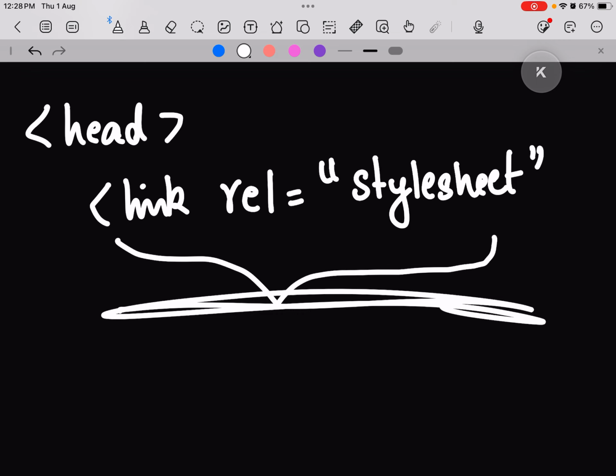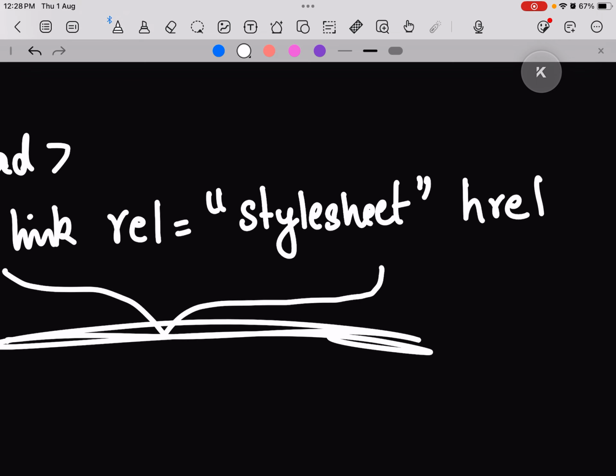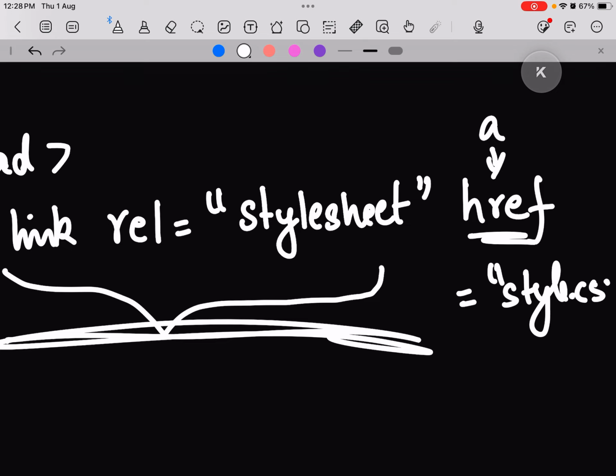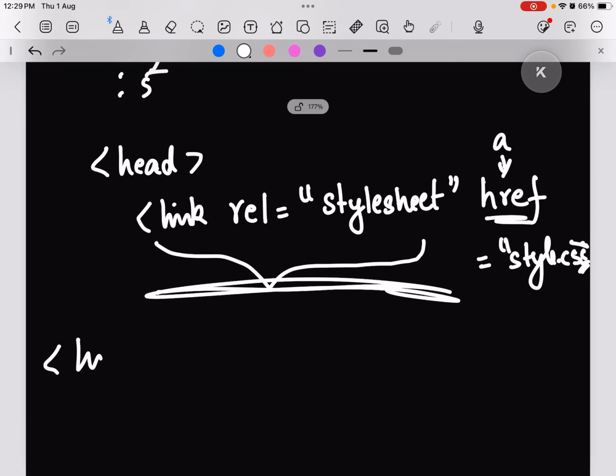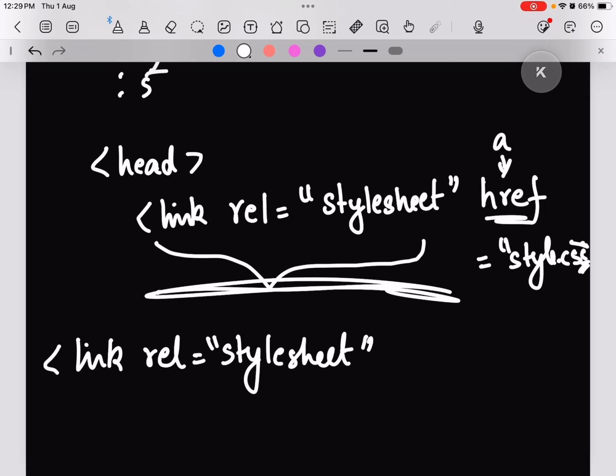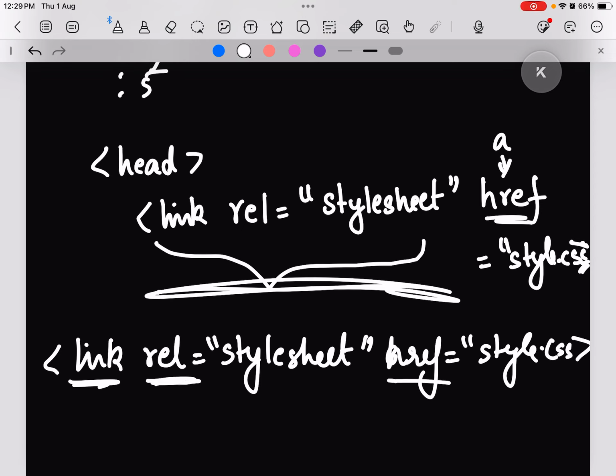Then href, which we used in the link tag also, specifies the URL. And here, let's say style.css, we are going to specify the URL. So what's the syntax again? Link REL is equal to style sheet. We have to write this no matter what. And then href is equal to style.css. We are using the link tag with attributes REL and href.